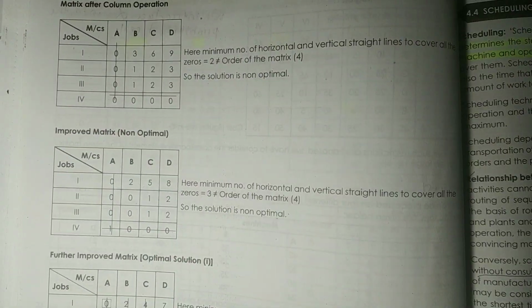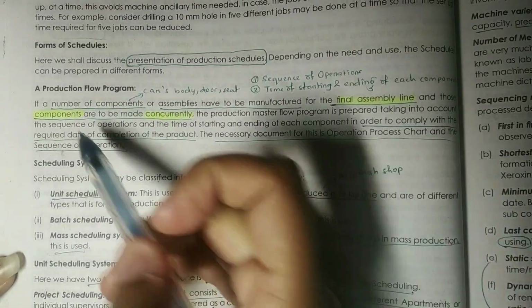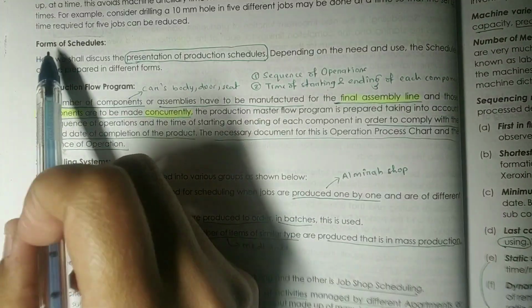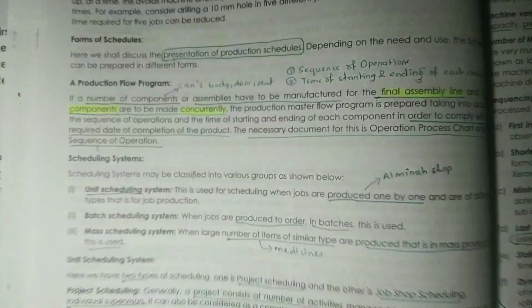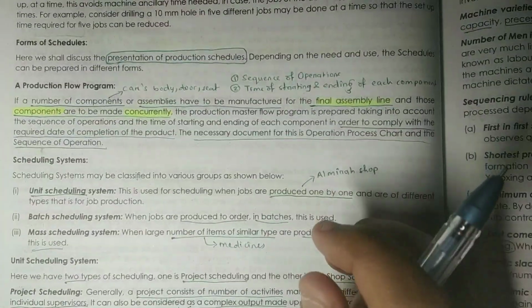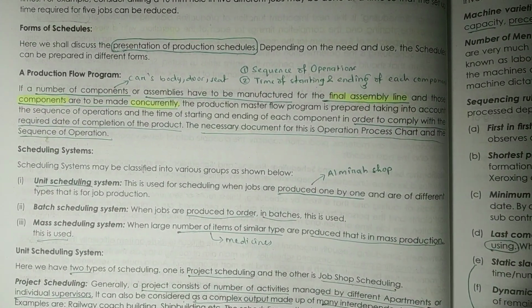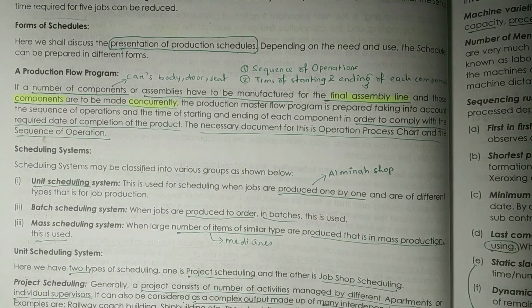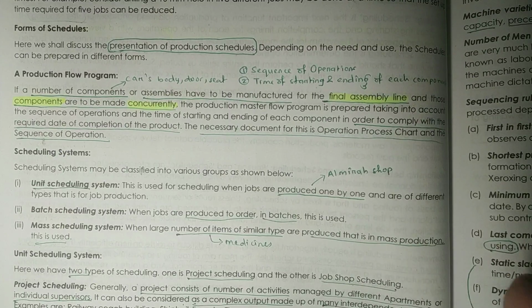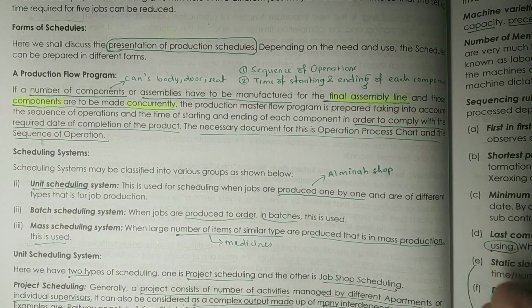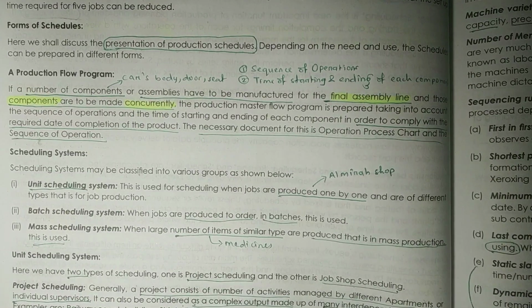In the last class we had started scheduling and आज के class में भी we are going to continue that. So the first topic that we are going to study today is forms of schedules, right? So here we will discuss the presentation of production schedules. So जब आप कुछ चीज़ प्रोड्यूस कर रहे हो, कुछ चीज़ का मैन्युफैक्चरिंग कर रहे हो, so before doing that you have to do the scheduling, right? So in this class we are basically going to study what are the components that you need to prepare a schedule and how many kinds of scheduling systems are there.